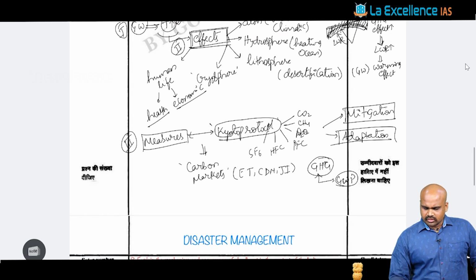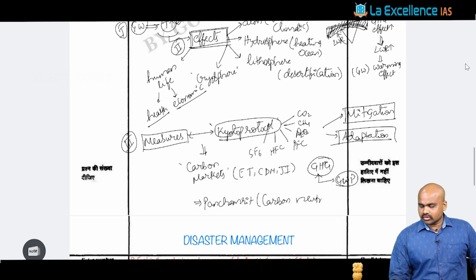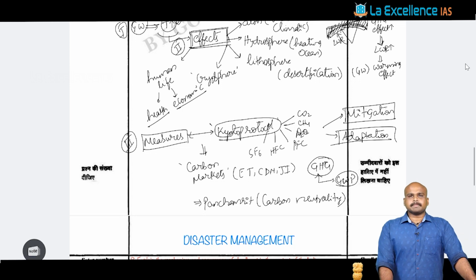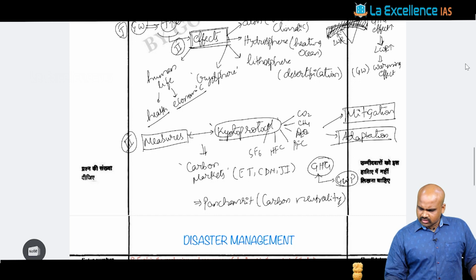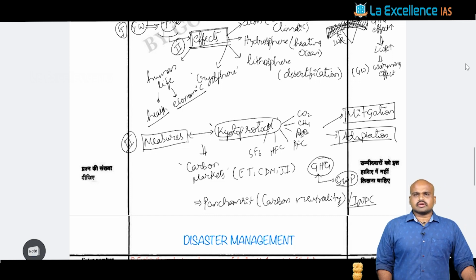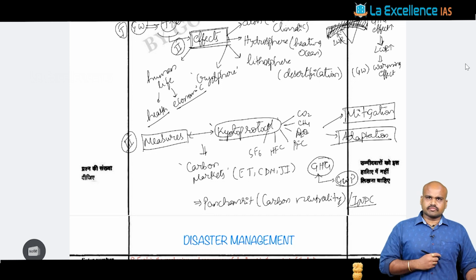And for a simple conclusion, you can either conclude with Panchamrit, the concept of carbon neutrality. This can be one particular concept we discuss in the conclusion, carbon neutrality. Apart from that, in the Panchamrit, you can even talk about the INDCs, the Intended Nationally Determined Contributions that were categorically made in the context of the Paris climate change agreement.